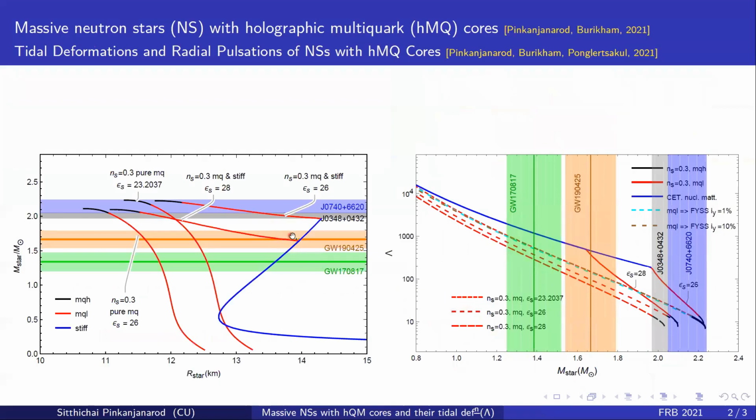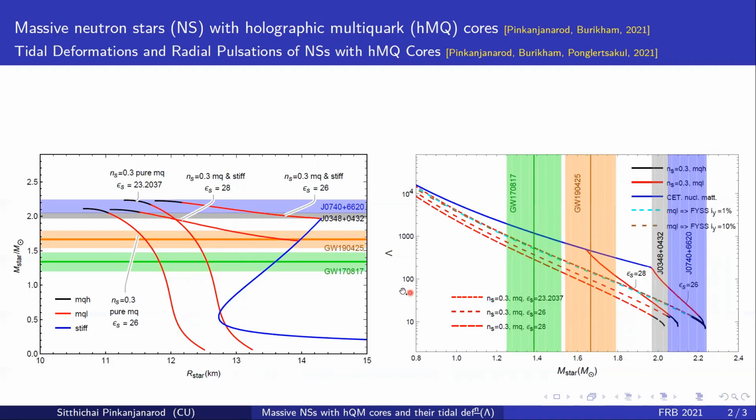Our main important results can be summarized as follows. The figure on the left shows the mass radius relation of the pure multiquark star and massive neutron star with holographic multiquark cores. The two curves on the left represent pure multiquark stars of different energy density scales, while the two curves on the upper right represent massive neutron stars with holographic multiquark cores, where the blue curve represents a neutron star consisting only of CET nuclear matter at low density.